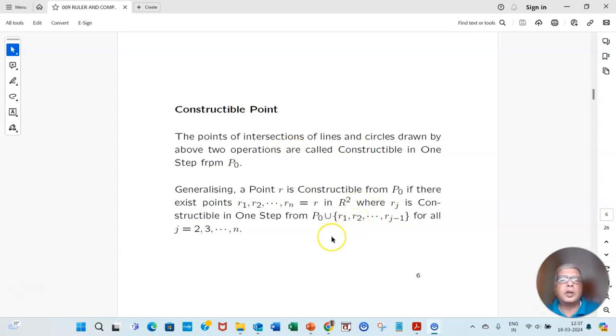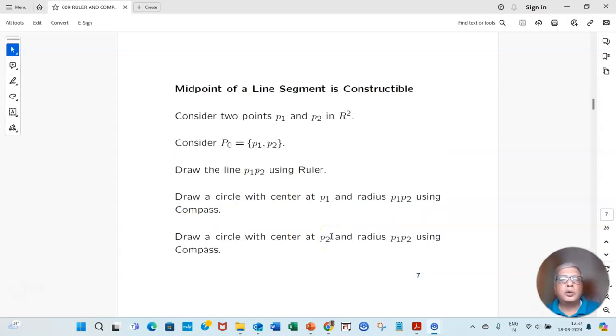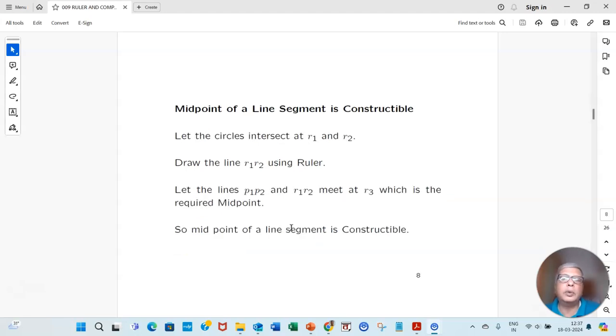So those are the constructible points. I have a sample here: the midpoint of a line segment is constructible, which is easy to prove using ruler and compass.